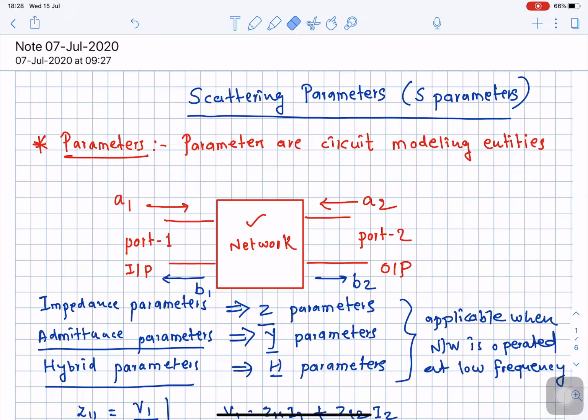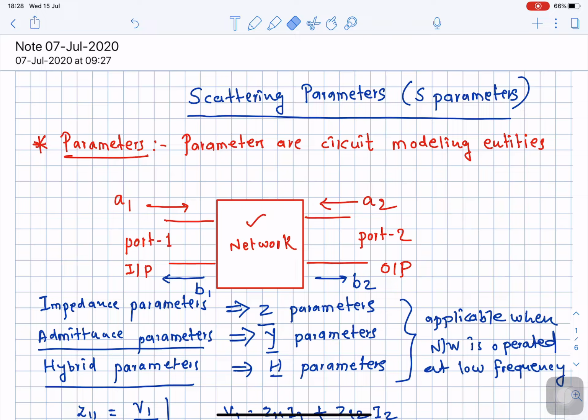So what we observe here is that the Z parameters always indicate the ratio of voltage to current, and the Z parameters are obtained by setting the current at the opposite port to 0. Please remember again, in order to calculate Z12 and Z22, I need to set I1 equal to 0 in both equations, so that I get Z12 equal to V1 by I2, and similarly Z22 is given as V2 divided by I2.